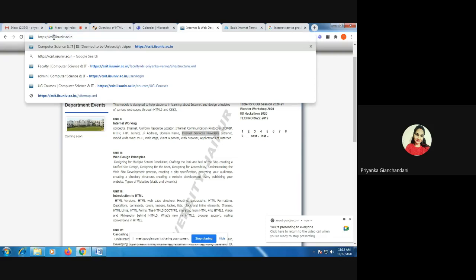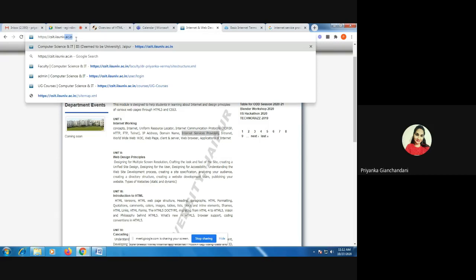If you see over here, this CSIT stands for the Department of Computer Science and IT. ISUNF is the name of the website. AC stands for academic and IN stands for India. So these two things together are a part of the domain. I will even tell you what is a domain.